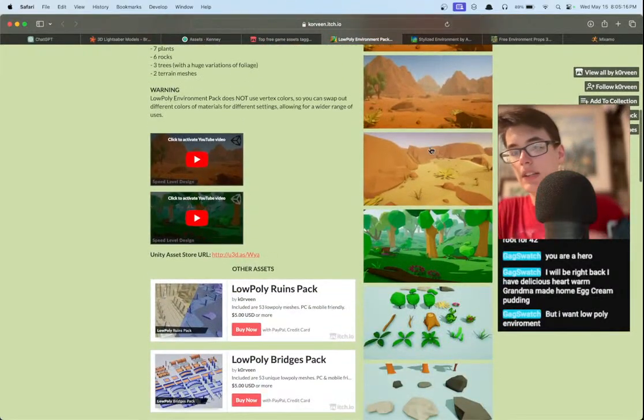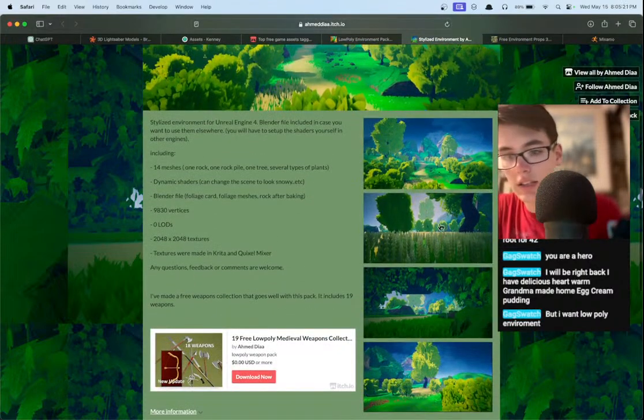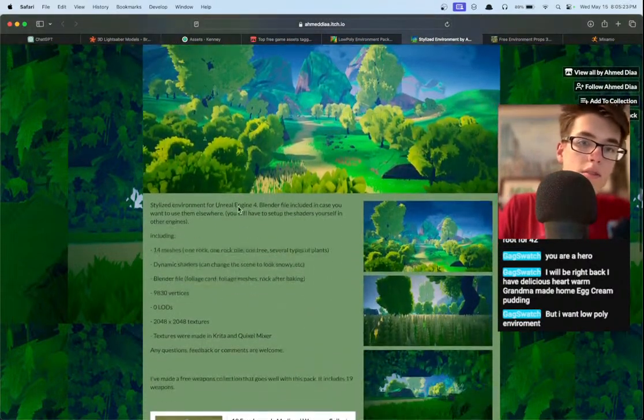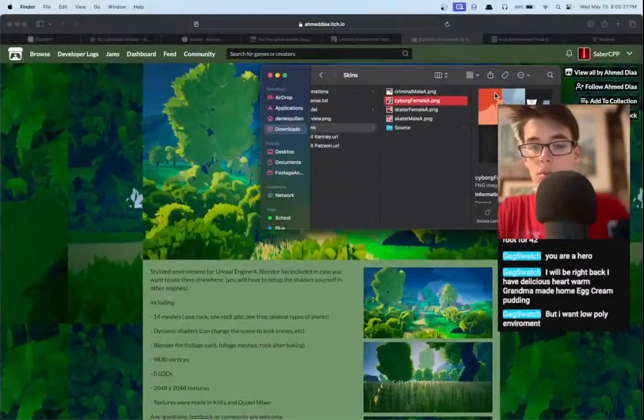Yeah, no, this is low poly. This is a low poly environment. We got some... This one is a little bit less low poly vibes. Still very stylized, but a little bit less low poly, so it might not fit as well with our character.